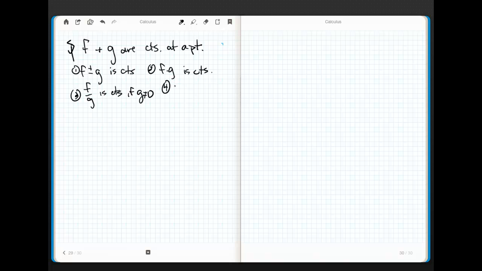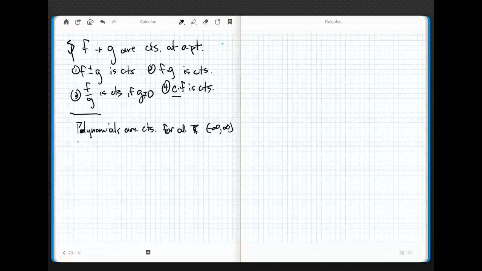And then last but not least, I know that c times f or c times g is continuous because all constant functions are continuous. All right? Now, we've already talked about what types of functions are continuous, but let's continue to sort of wrap, no pun intended, our brains around which functions are continuous and which are only continuous on their domains. So I know that all polynomials are continuous for all reals. In other words, on the interval from negative infinity to infinity.